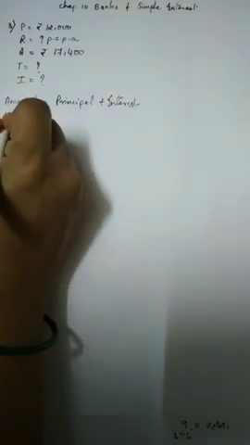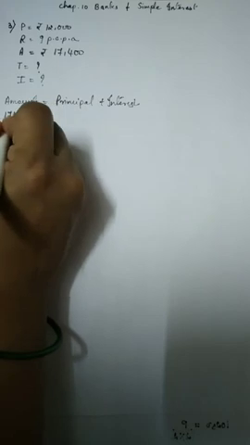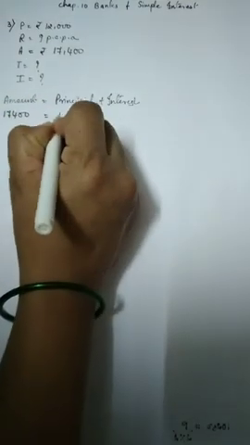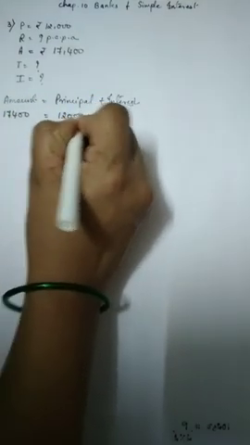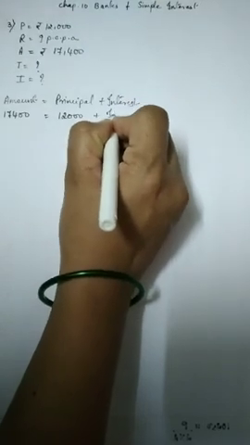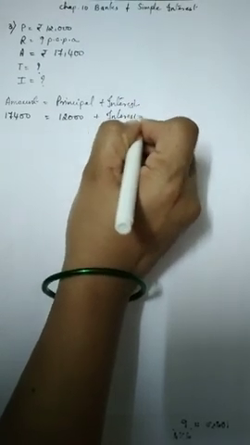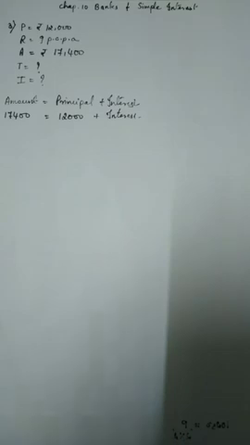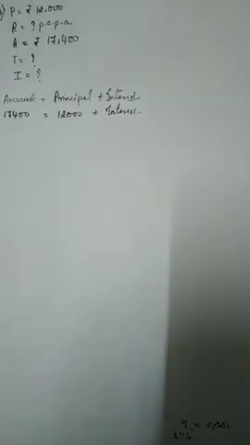Now I know the amount. What is the amount? 17,400 is equal to principal amount 12,000 plus interest. We don't know the interest. We'll find out what the interest is. Or simply you can subtract 12,000 from 17,400 to get the interest.